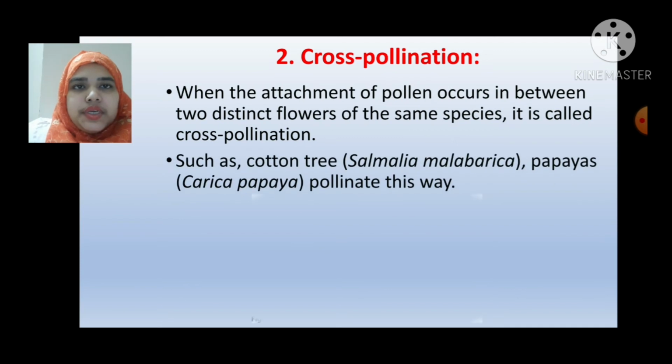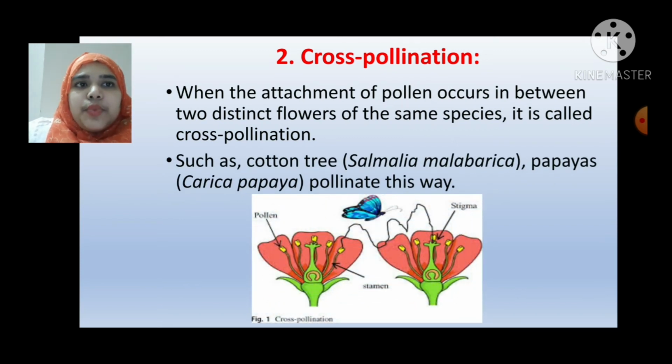Now, cross-pollination. When the attachment of pollen occurs between two distinct flowers of the same species, it is called cross-pollination, such as Salmalia malabarica, which is the scientific name of the cotton tree, and Carica papaya, which is the scientific name of papayas, which pollinate this way.